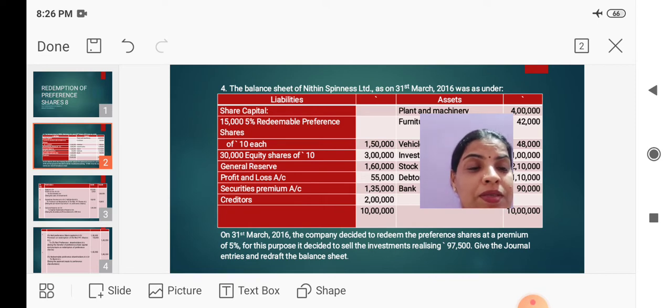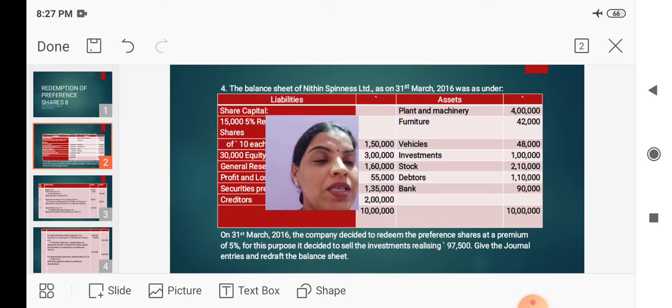For this purpose, it decides to sell the investment realizing rupees 97,500. For the purpose of redemption of redeemable preference shares, the company will realize its investment for rupees 97,500. Here, you must find out the book value of the investment. Look at the balance sheet asset side. The book value of the investment is 1 lakh, and it is realized at a valuation of rupees 97,500. That means the investment is realized at a loss of rupees 2,500.